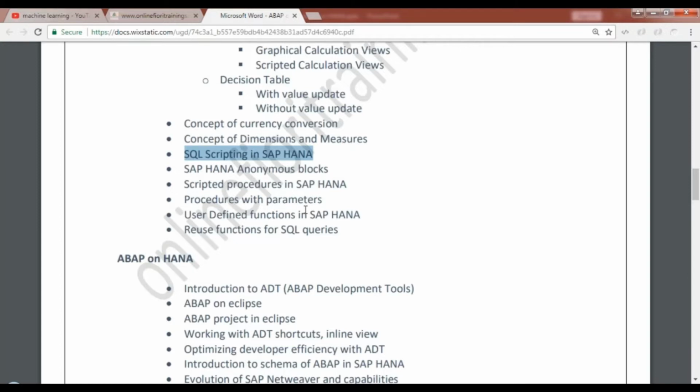Because in ABAP, if you see, there are a lot of new concepts like AMDP, ABAP Managed Database Procedures, which help you to code SQL script based programs in the SAP application layer. Yeah, so this knowledge is very important for us. We will look at SQL scripting in this course as well. Then we look at different varieties of scripted blocks like anonymous SQL blocks, procedures, and functions, user-defined functions in SAP HANA. We look at all the types of functions, whether it's a table user-defined function or scalar user-defined functions. Then we'll reuse these artifacts in our ABAP on HANA stack.